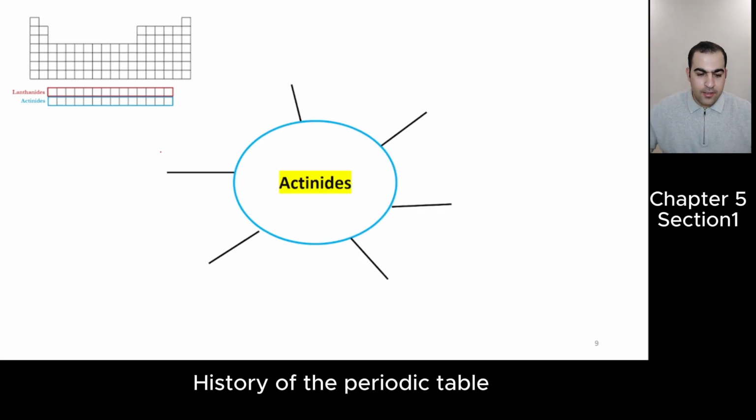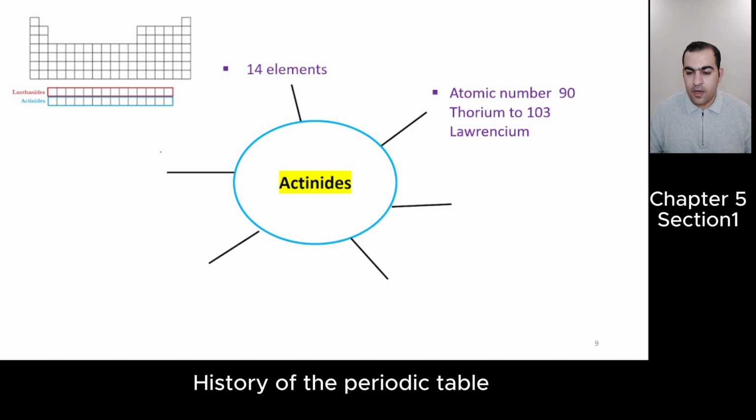Then actinides, below the lanthanides, also there are 14 elements, atomic numbers 90 to 103. Here is 90 to 103. These elements are actinides.